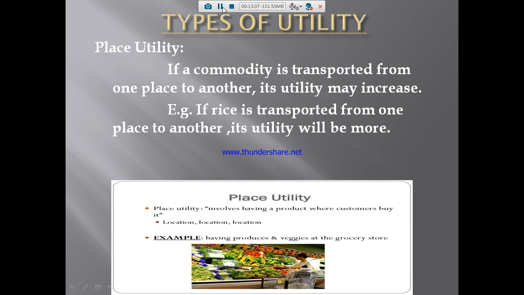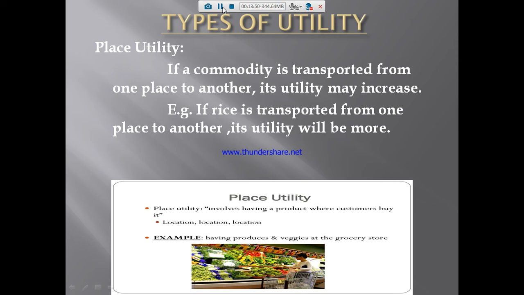Punjab is the first place for cultivation of wheat, isn't it? Then Kashmiri chilli is cultivated in Kashmir. If they keep it all for themselves, will the utility be high? No. If they transport it to various other places, then only will the utility be high. So place utility means if a commodity is transported from one place to another, its utility may increase. For example, if rice is transported from one place to another, its utility will be more.